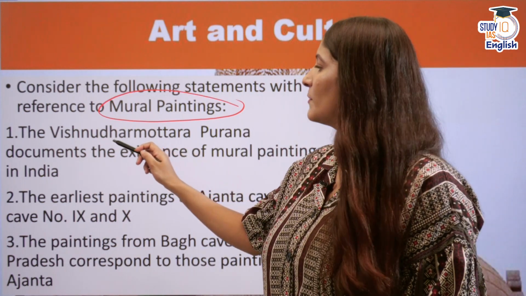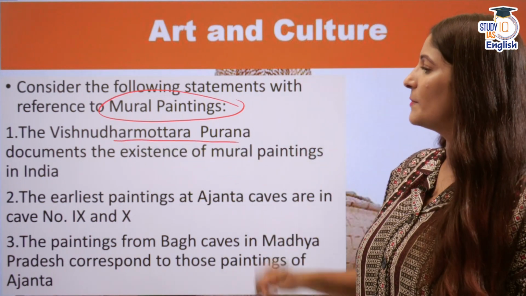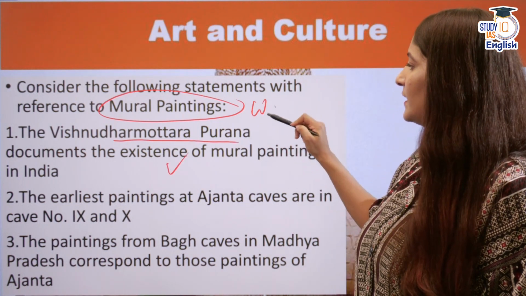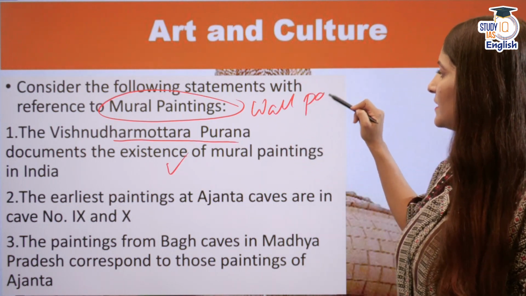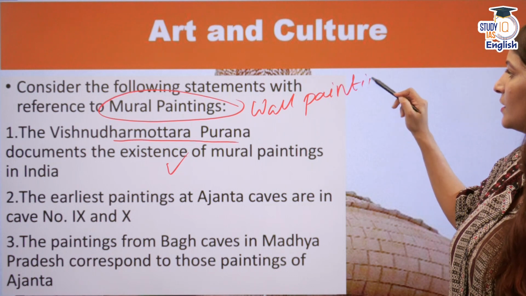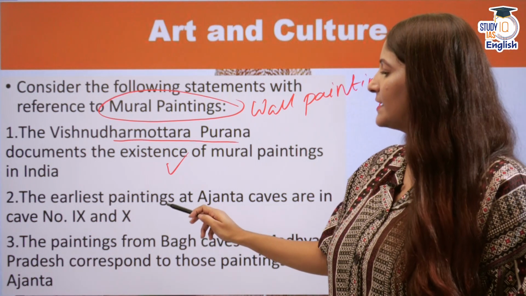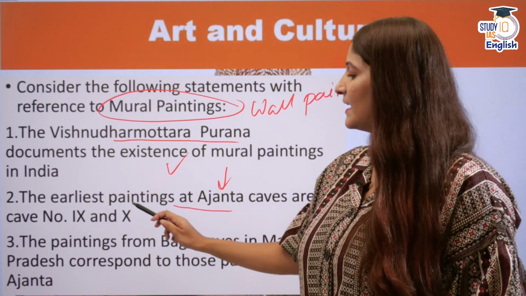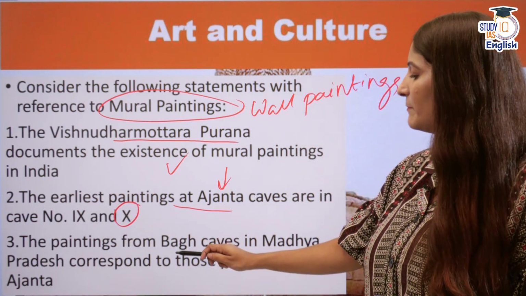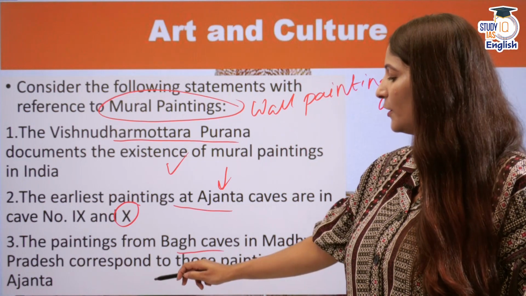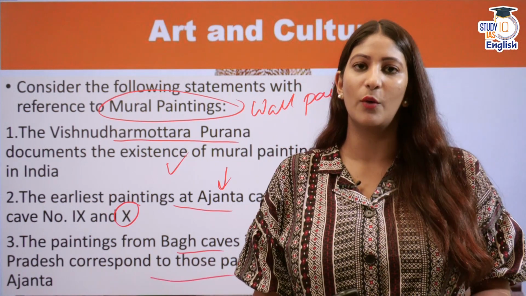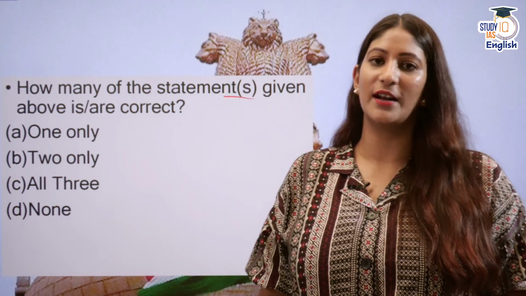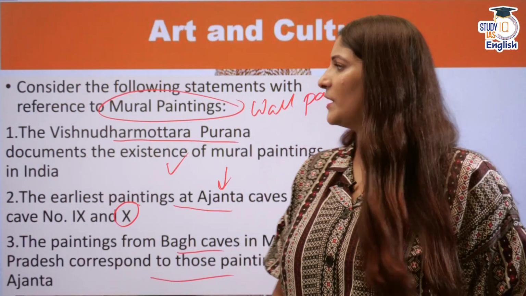The Vishnu Dharmottara Puran documents the existence of mural paintings in India. What are mural paintings? These are simply wall paintings with better techniques. The earliest paintings at Ajanta caves are in cave number 9 and 10, and the paintings from the Bagh caves in Madhya Pradesh correspond to those paintings of Ajanta. What do we have to do? We have to select how many statements given above is or are correct. As you can see, no elimination technique.